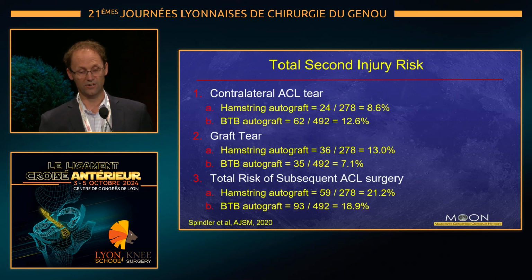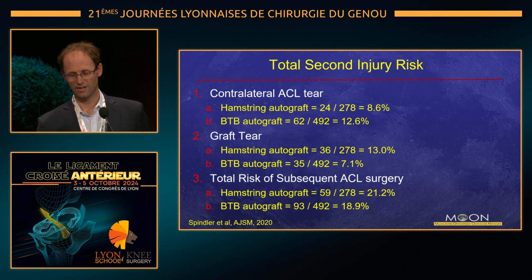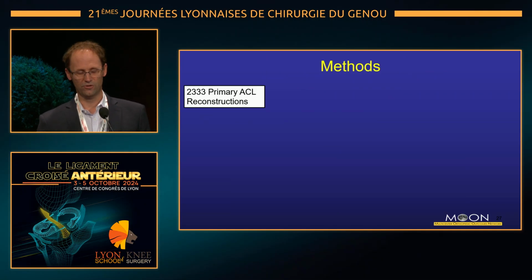So the total second injury risk you can see quantified, both contralateral and revision risk here, is up to 20%. And interestingly, that distribution is a bit different between patellar tendon and hamstring. So you could sort of think that if you did a patellar tendon, maybe there's a little higher risk of a contralateral injury, and with a hamstring, a little higher risk of an ipsilateral or of a graft tear. So that begs the question, which of these maybe would you rather have? Which is worse, if you will? So we decided to look at that question in our cohort as well.